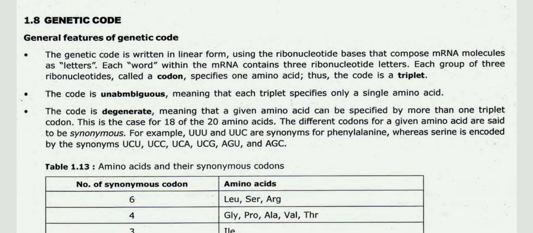The code is unambiguous, meaning that each triplet specifies only a single amino acid. The code is degenerate, meaning that a given amino acid can be specified by more than one triplet codon. This is the case for 18 of the 20 amino acids. The different codons for a given amino acid are said to be synonymous. For example, UUU and UUC are synonyms for phenylalanine, whereas serine is encoded by the synonyms UCU, UCC, UCA, UCG, AGU, and AGC.